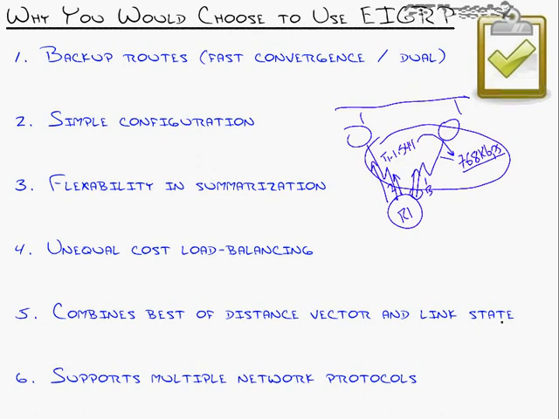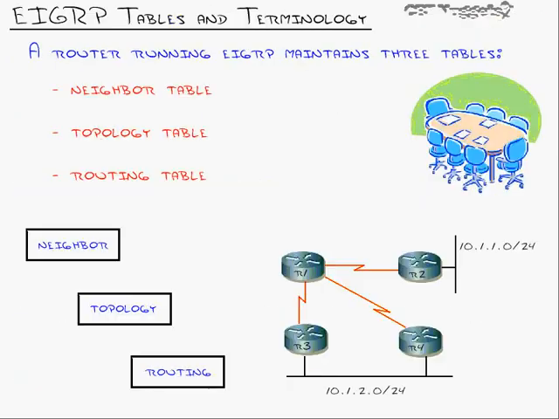I would say maybe 8 years ago, this was a cool feature. Maybe even longer than that. Back when we were using protocols like IPX, SPX, and AppleTalk, EIGRP could support them all. Nowadays, all we use is TCP/IP, and I guess you could say it's still a feature. It's just hardly anybody uses it. Now let's get into how EIGRP works. EIGRP routers maintain 3 separate tables: a neighbor table, a topology table, and a routing table.